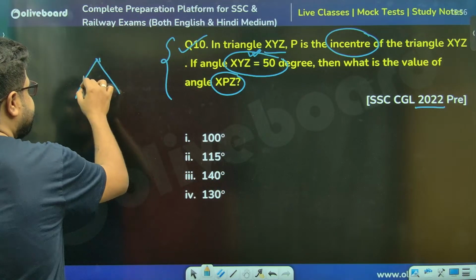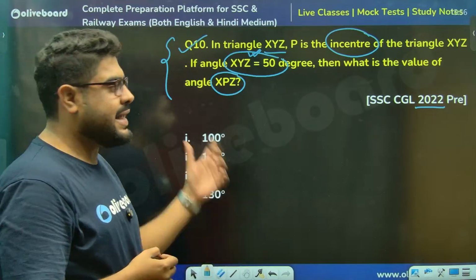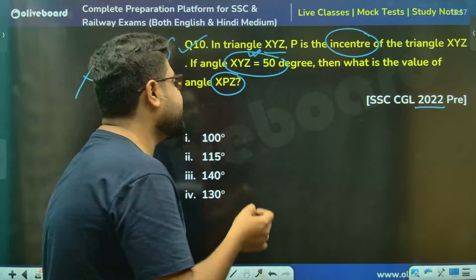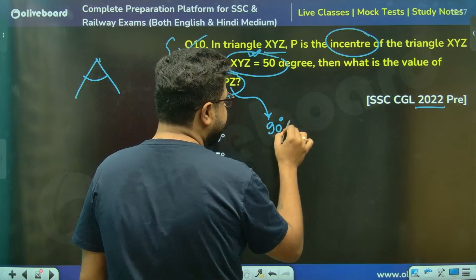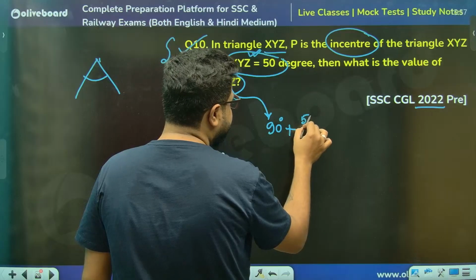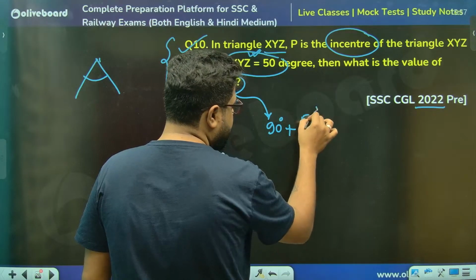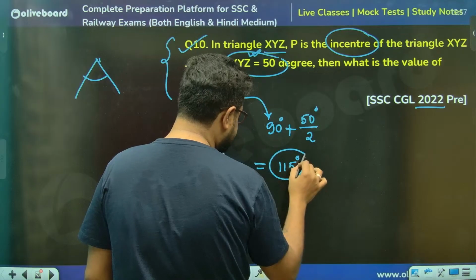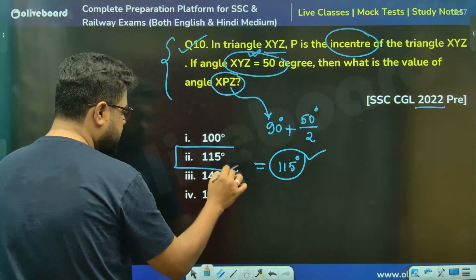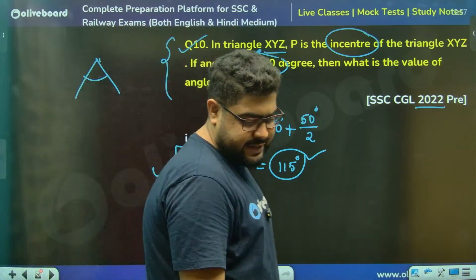सोचो ऐसे, the triangle का ये वाला angle दिया है. This angle is given as 50. Sir, ये तो कोई भी बता देगा sir. So that means incenter means it will be 90 plus 50 by 2. So that means 90 plus 25 is 115 degrees. Khatam. Option 2. Option 2, sir.